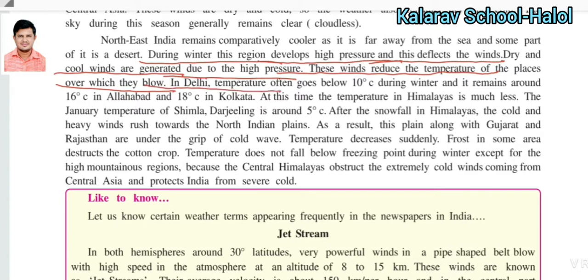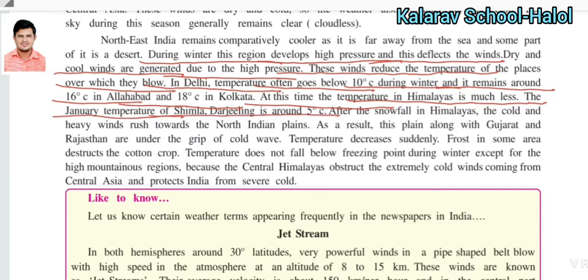In Delhi, the temperature often goes below 10 degrees Celsius during the winter season. It remains around 16 degrees Celsius in Allahabad and 18 degrees Celsius in Kolkata. Throughout this time the temperature in the Himalayan region is much lower. The January temperature of Simla and Darjeeling is around 5 degrees Celsius.